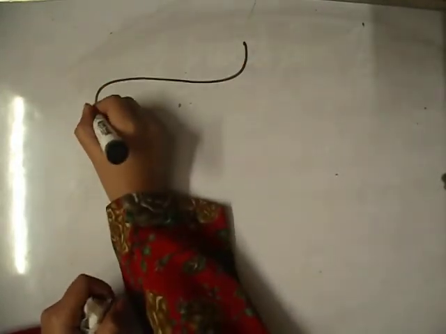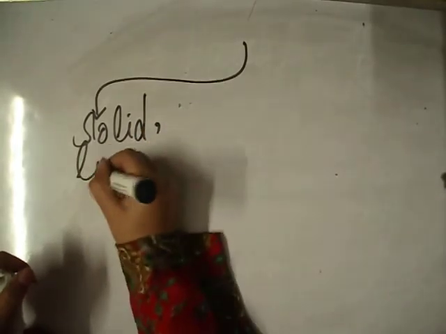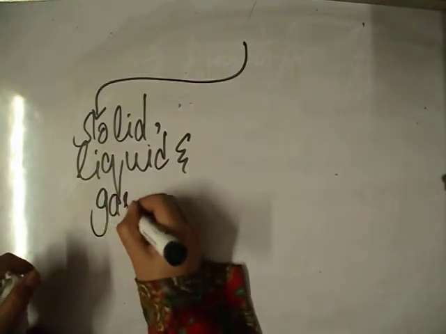We have divided the substances into three different categories. The first category is solid, liquid and gas.